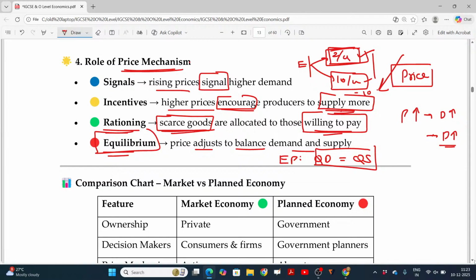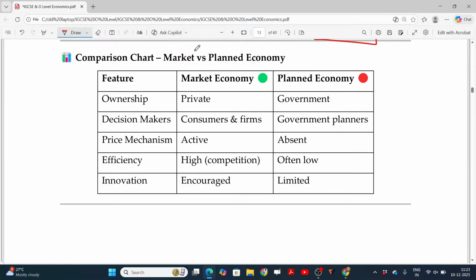And now you have to understand the difference between market and planned economy. Planned economy is the economy controlled by the government. Market economy is free from government intervention, decided only by market forces. Who is the owner in a market economy? Private players. In a planned economy, the government is the owner.